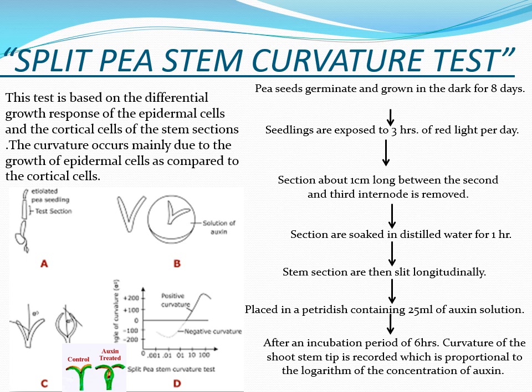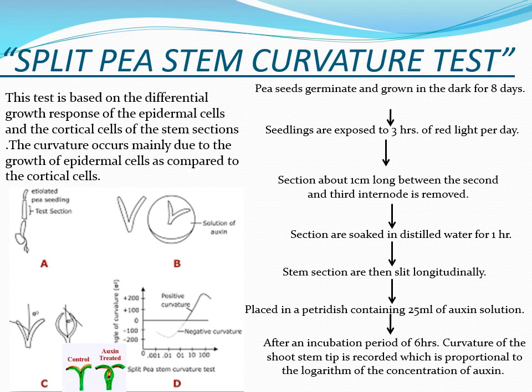Then after, a section about 1 centimeter long between the second and the third internode is removed and we use it. Since it is the etiolated seedling, the length of this internode will be sufficient for our purpose. These sections are then soaked in distilled water for about 1 hour.